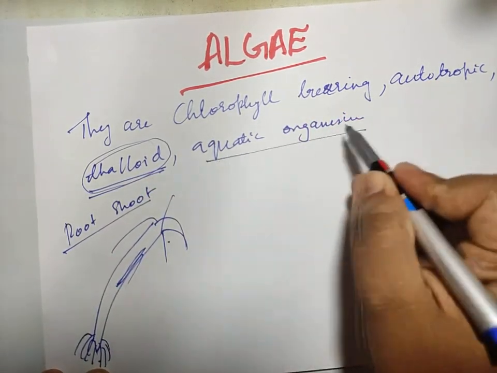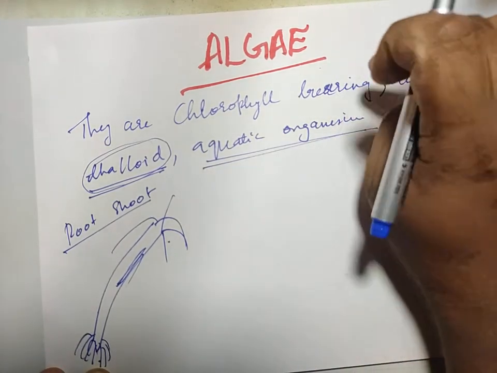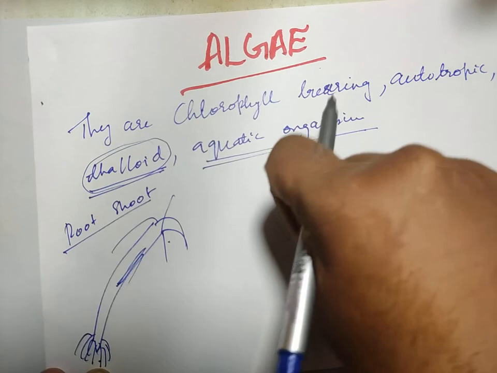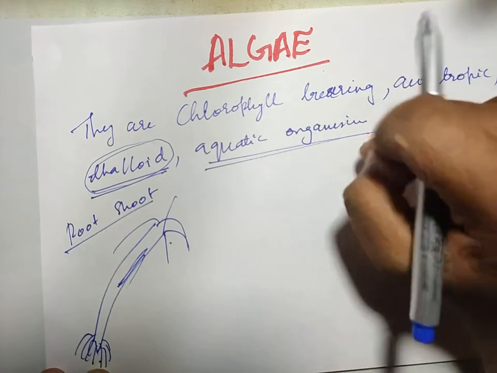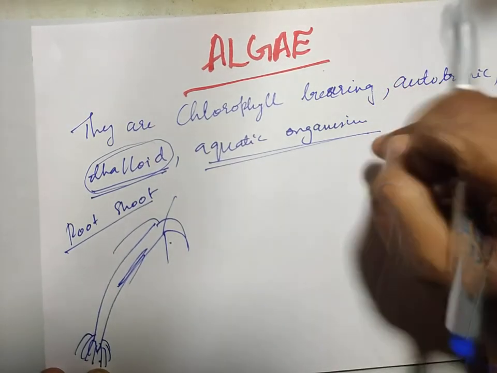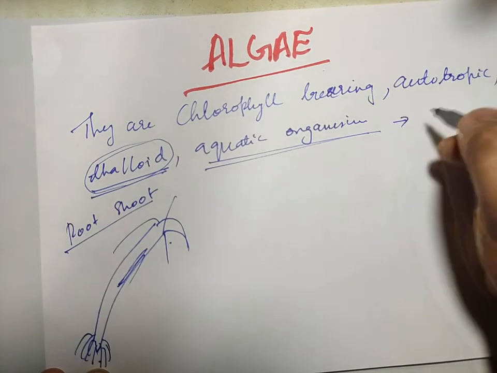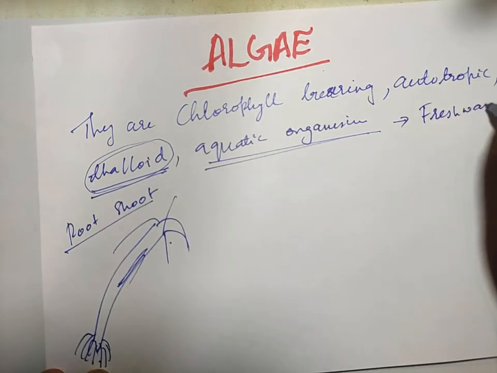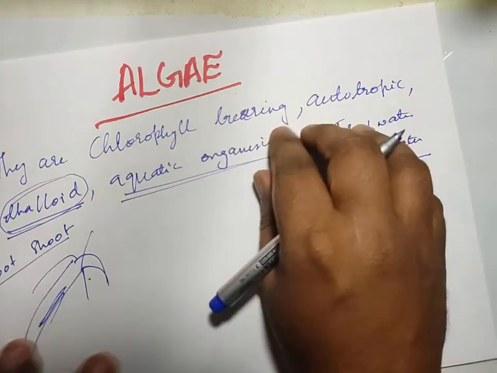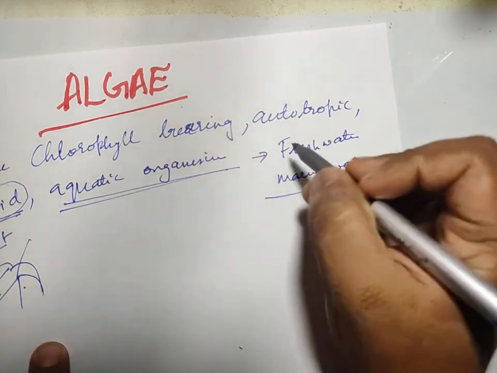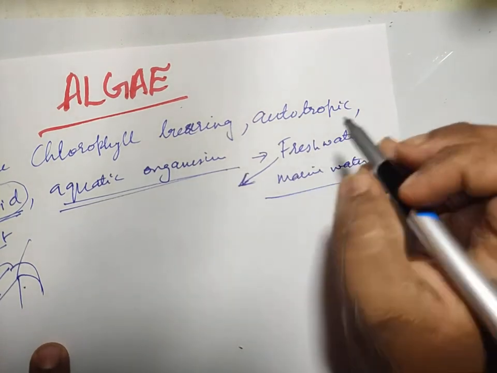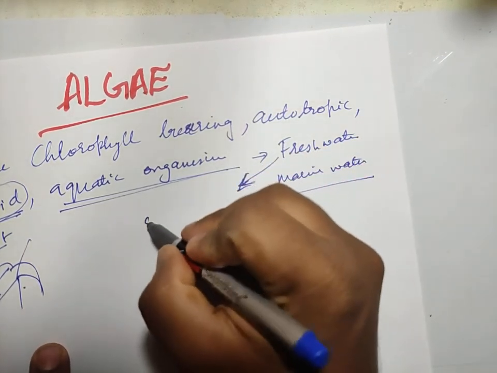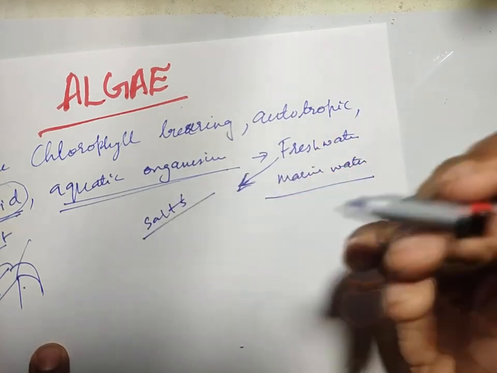And next is aquatic organisms. Some of the algae are also found in moist soil, but most of the algae are aquatic organisms. They are found both in fresh water and marine water. Many have confusion with fresh water and marine water. When I say fresh water, it doesn't mean RO filtered water. Fresh water means water which does not have any salts or does not have a lot of salt.